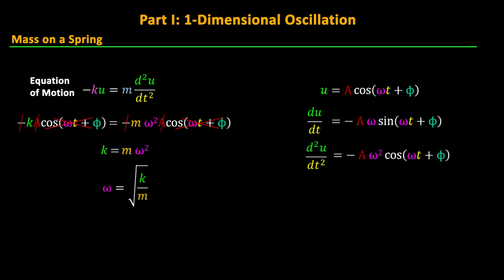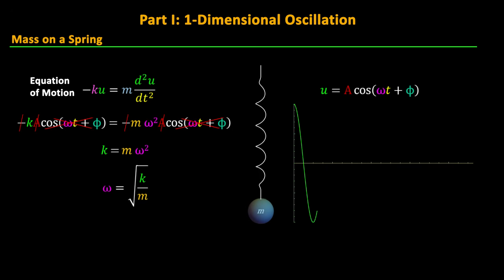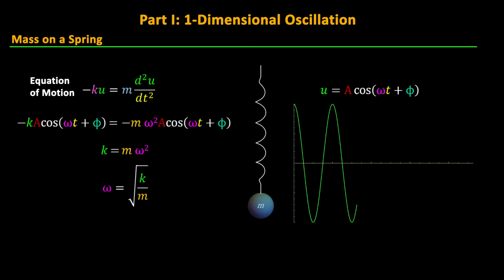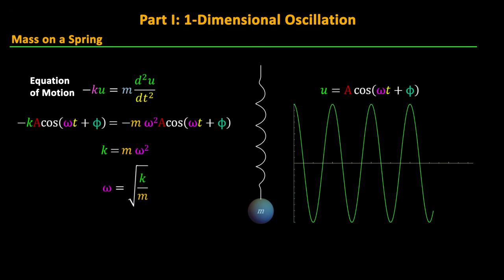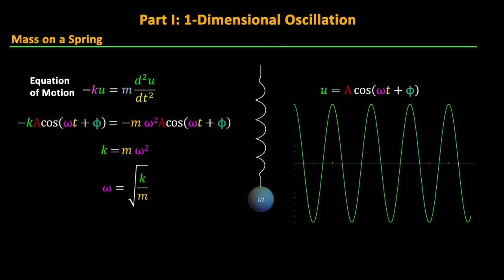So there you have it. All we have to do is make sure our cosine wave has the right frequency factor for the strength of our spring and the weight of the mass, and presto, we have a valid equation of motion. Since a and phi are not constrained, our mass will oscillate with the same frequency no matter how far we stretch the spring to start with, and no matter what time t we choose to release it.